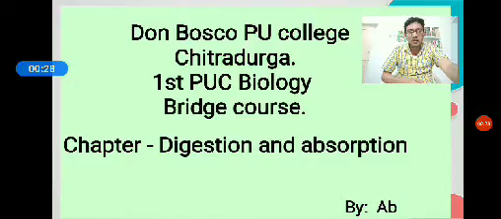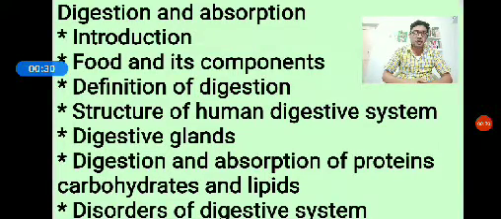In this chapter, we discussed what is meant by digestion, and the food and its components like carbohydrates, lipids, proteins, vitamins, minerals, water, etc. Lipids and carbohydrates are called energy producers. Proteins are called body builders. Water, minerals and vitamins are called body regulators.